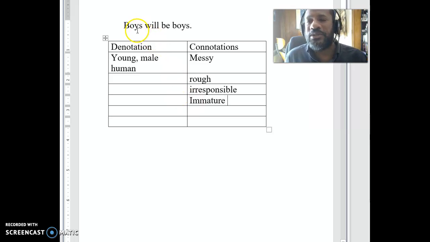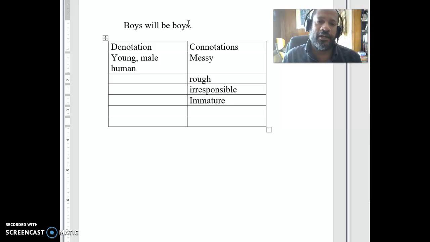And so when we use this sentence, boys will be boys, we use it when we see boys behaving in certain ways. There was a time I came home one time and my son and his friend had taken sugar and put it on top of the ceiling fan and then turned the ceiling fan on to let sugar spray all over the house, right? That's the kind of thing we expect from, at the time, 11-year-old boys to do, right?